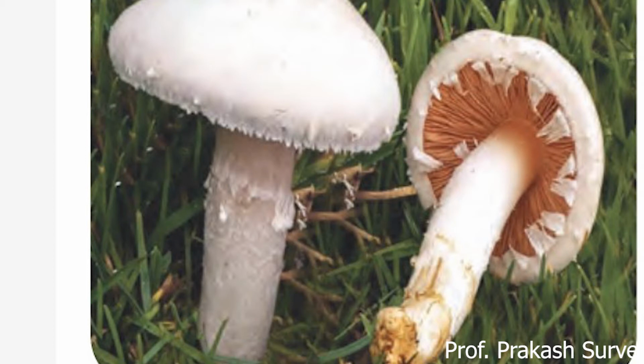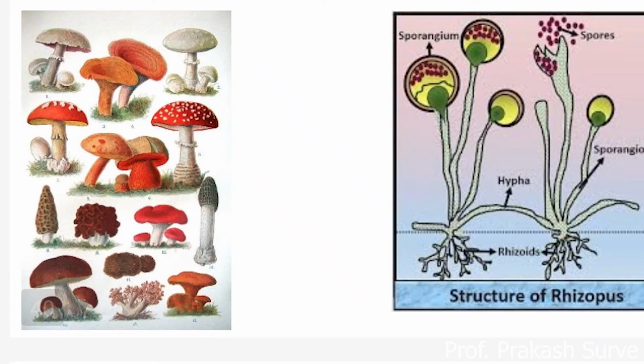If you observe the diagram, you are familiar with the mushrooms in the market. We get button mushrooms and oyster mushrooms, which are edible, while some of them are poisonous also. So large fungi such as a mushroom have a compact mass of cells. Multicellular organisms have protoplast with many nuclei, so it may be multinucleate.